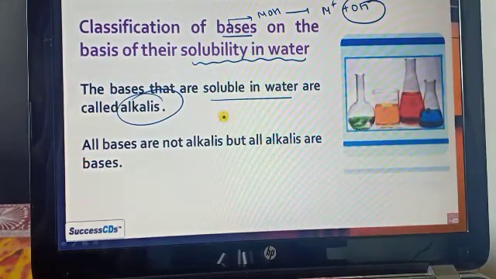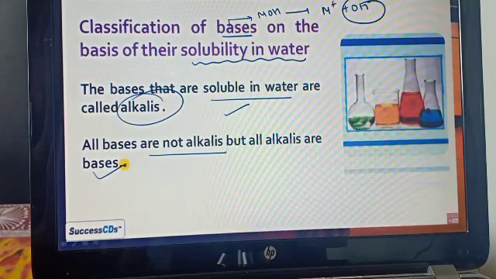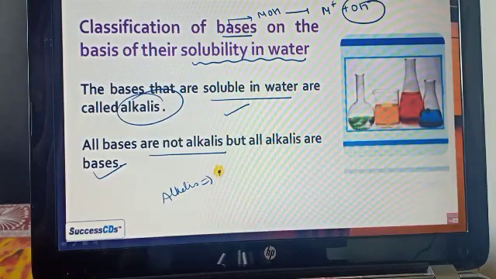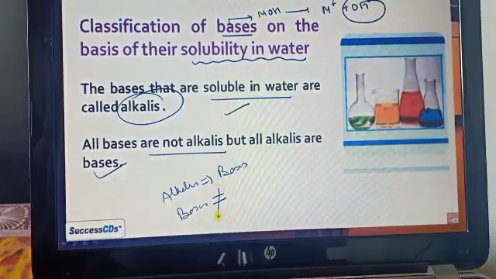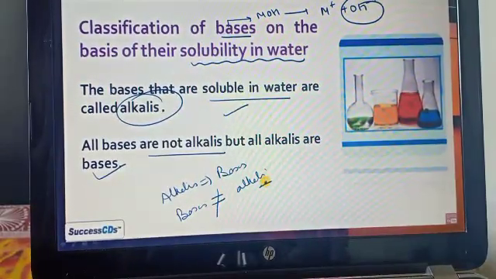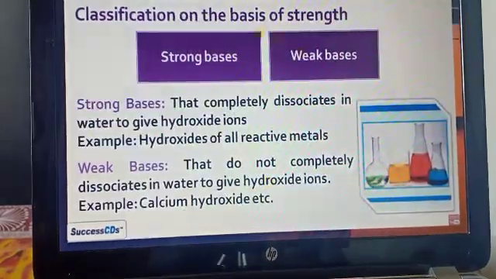Not all bases dissolve in water, but those bases which are soluble in water we consider alkalis. And all bases are not alkalis, but all alkalis are bases, because alkalis are completely soluble in water, but not all bases are completely soluble in water.